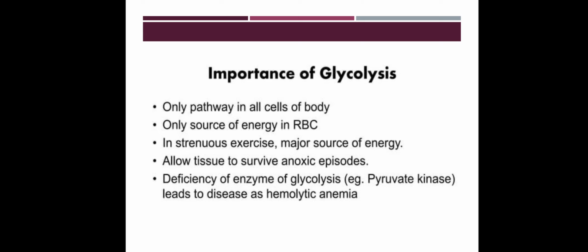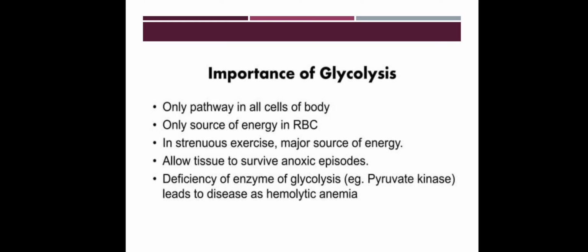Only source of energy in RBC. Then in strenuous exercise, it is the major source of energy. It allows tissue to survive anoxic episodes. Then deficiency of enzymes of glycolysis, for example pyruvate kinase, leads to diseases like hemolytic anemia.